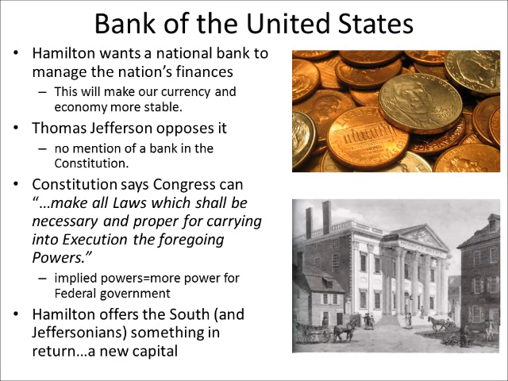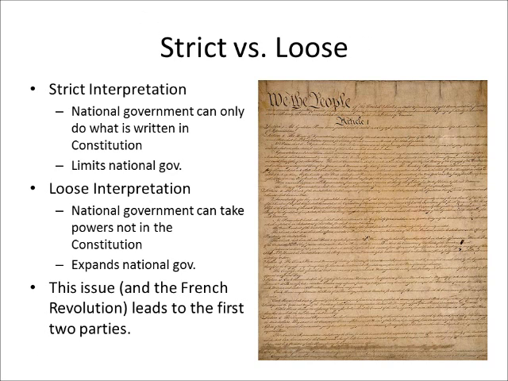Alexander Hamilton argued that the Constitution was loosely written and they should not be so strict in following its guidelines. Alexander Hamilton addressed the idea by saying that Article 1 of the Constitution gives us the necessary and proper powers in order to meet the needs of the people. And so since the Constitution was loosely written and he thought that this national bank was necessary, then the government should have the power to create this national bank.